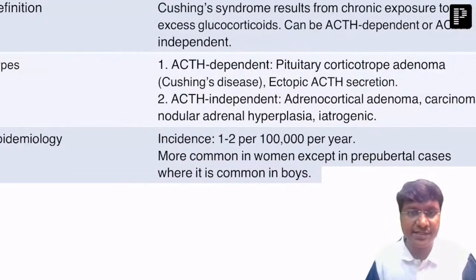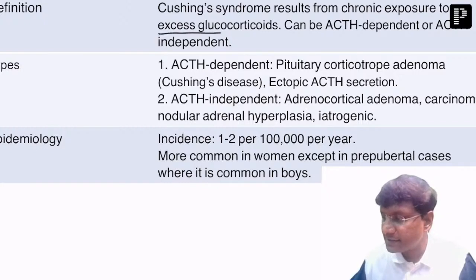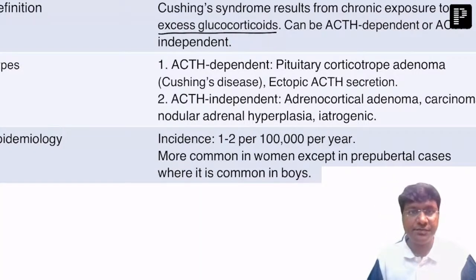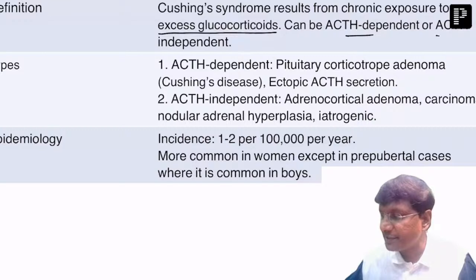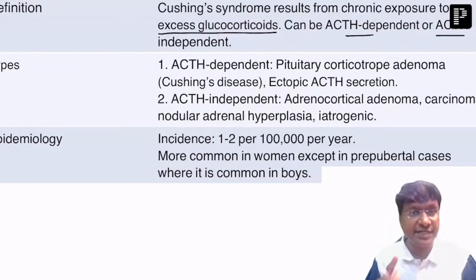So what exactly is the problem in patients with Cushing syndrome? It is the disorder which is characterized by excess glucocorticoids. And this Cushing syndrome can be either ACTH dependent or ACTH independent.